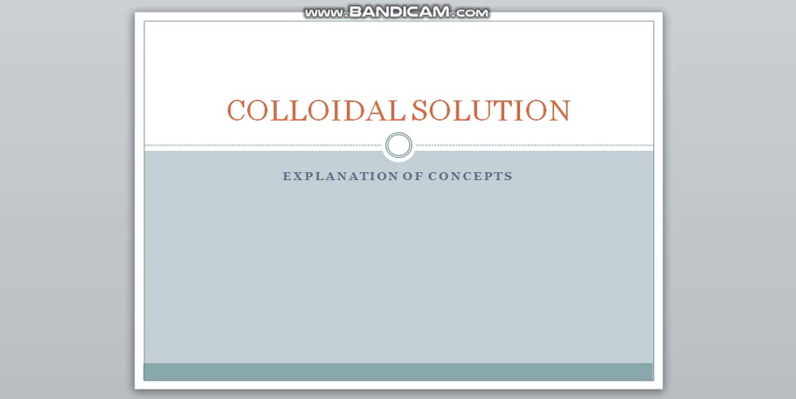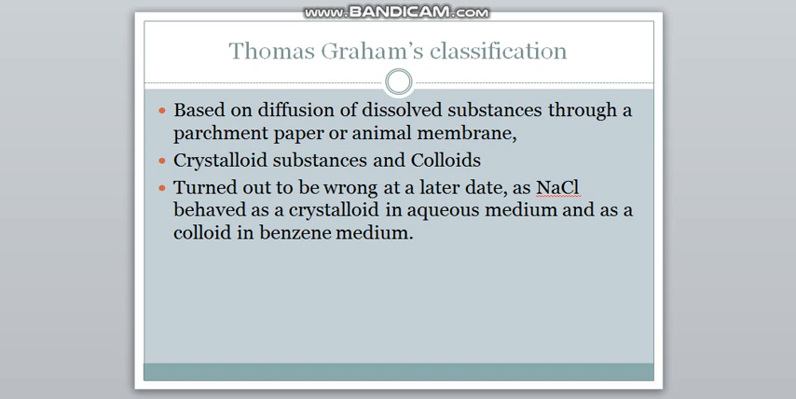So today we'll be dealing with colloidal solution. First of all, we must know about the classification which was made by Thomas Graham. He classified substances based on their diffusion into the parchment membrane or animal membrane, parchment paper or animal membrane. Based on the diffusion of substances through this membrane, he classified substances into two types. They are crystalloid substances and colloids.